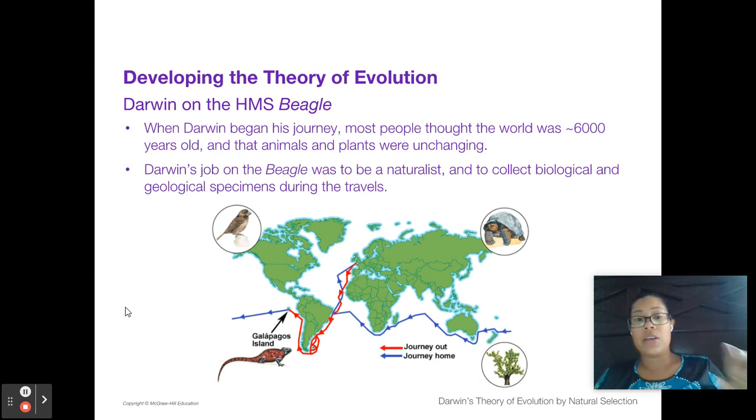The finches, based upon the food source, there were different beak sizes for the finches. So some had very large beaks because they had very large and hard nuts that they had to crack. The ones that had to get into smaller spaces to get the smaller food had really small and thin beaks, and so on and so forth. With the iguanas, we end up with the one and only species of marine iguanas in the world because their food source is in the water, so they adapted to be able to go into the water to get food. I don't know a whole lot about the red mangrove because animals are more interesting than plants.